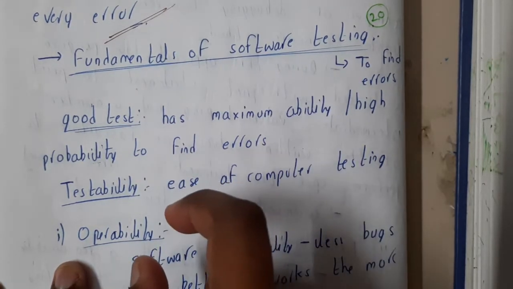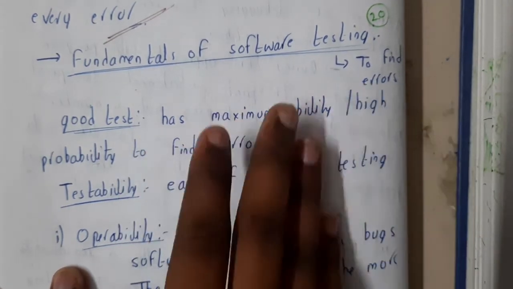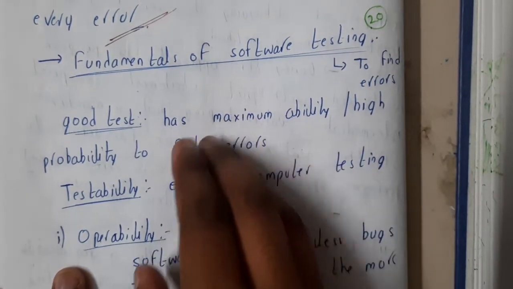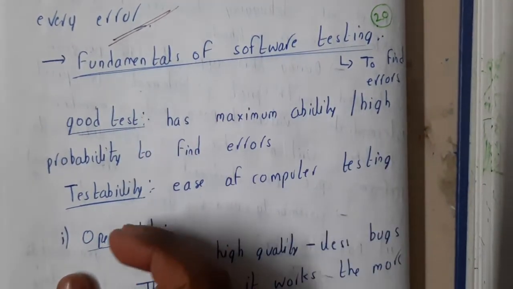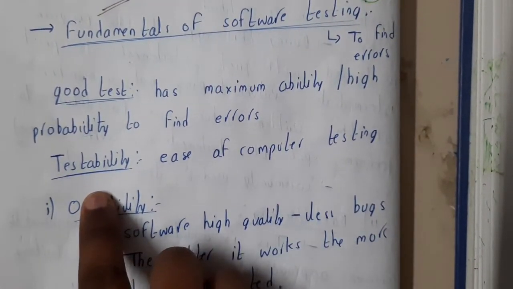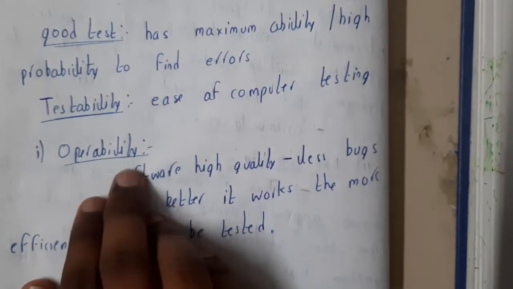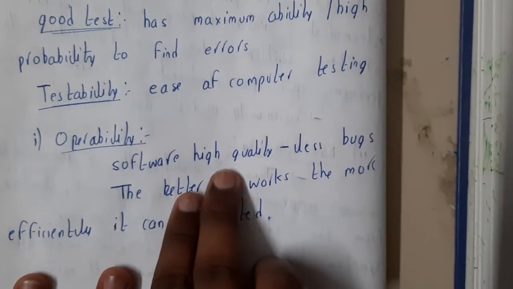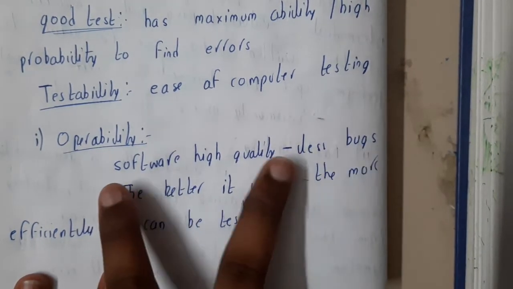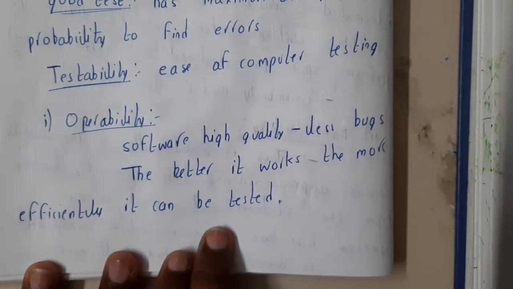If a program is tested well, you might think that there are no errors. But a good test should find errors, or the probability of finding errors should be high, even though there are no errors. Similarly, testability is the ease of computer testing, so the testing should be easy. And optimality: software of high quality with fewer bugs. The better it works, the more efficient it can be.